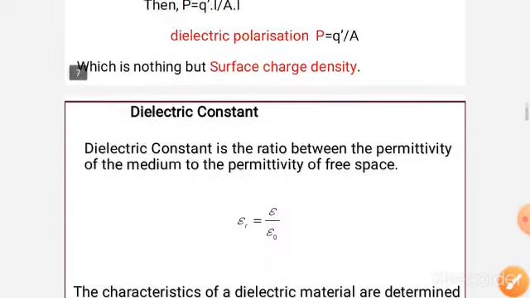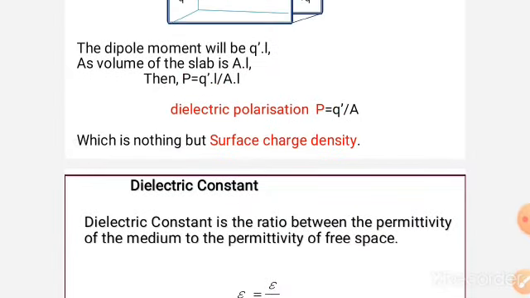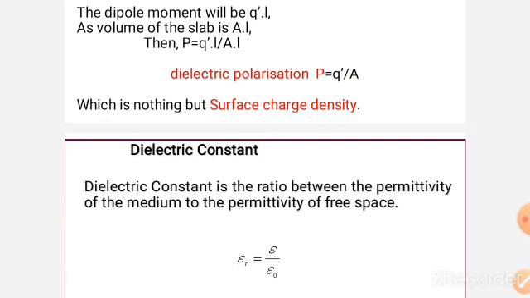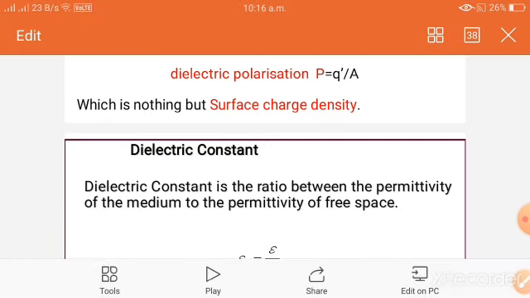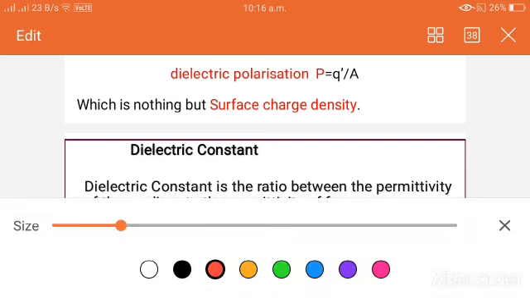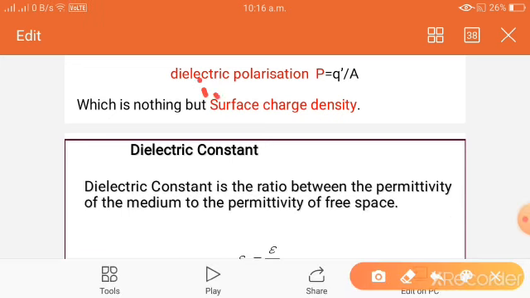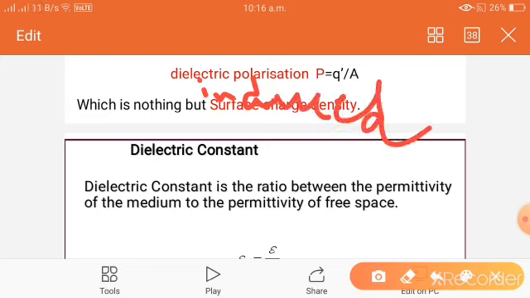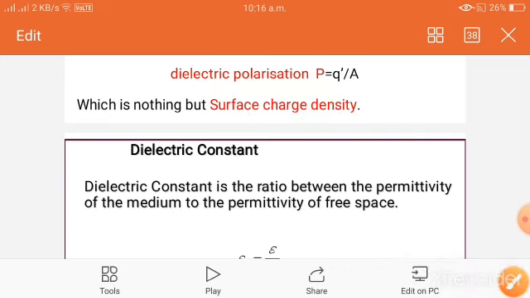This is nothing but induced surface charge density. So dielectric polarization is also known as induced charge density. Remember it? P is equal to q prime by A, not q by A. It is q prime by A. Q prime is the magnitude of the charge which is separated in dielectrics.